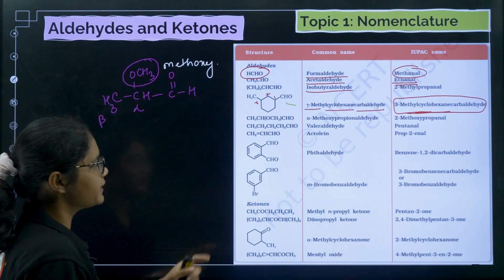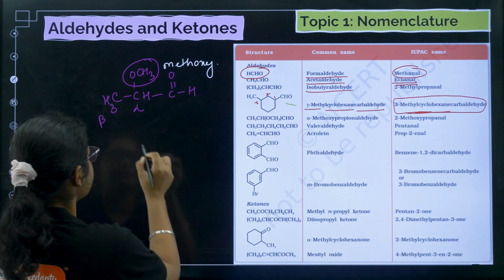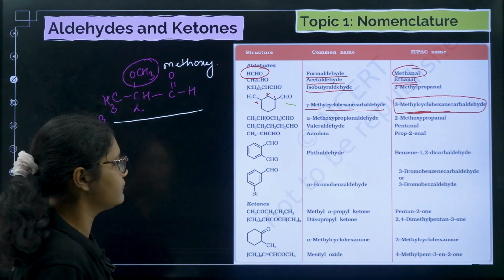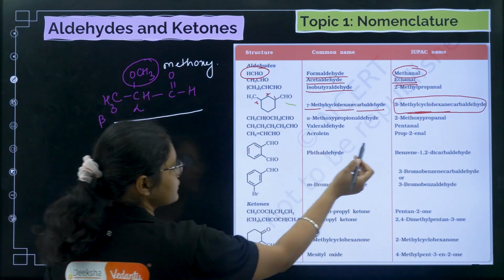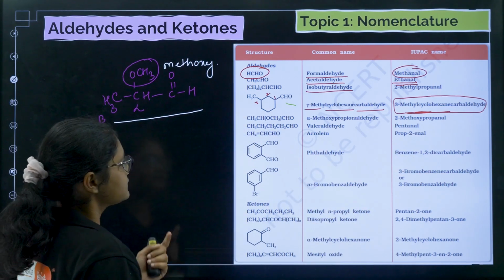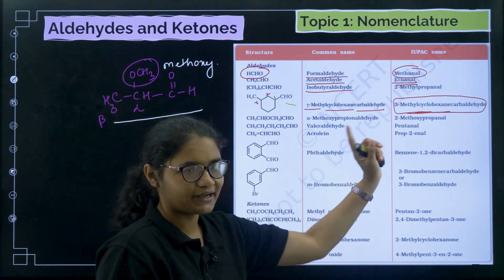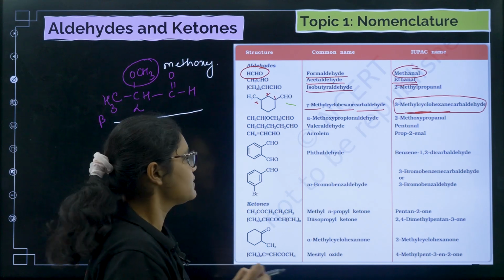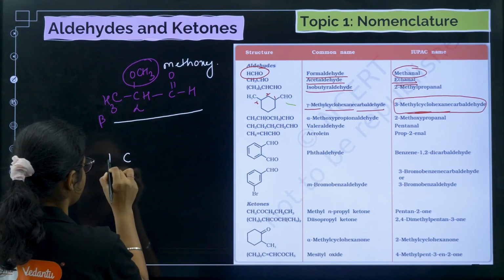That is why we have alpha methoxy, and then this one is propanal, the common name will be propionaldehyde, and the IUPAC name is 2-methoxy propanal. Next one very simple, 1 2 3 4 5, so that is pentanal, the common name used is valeraldehyde.